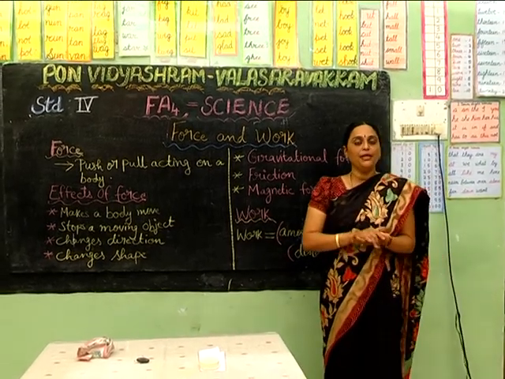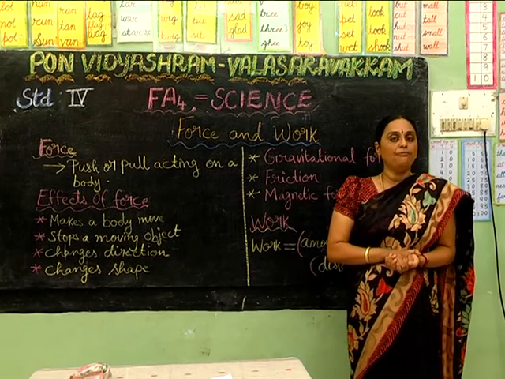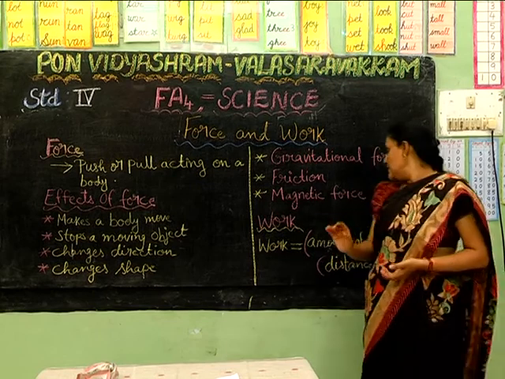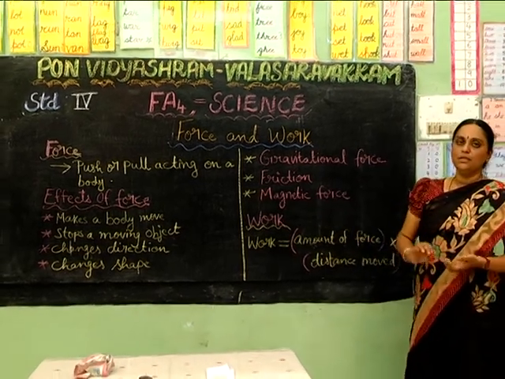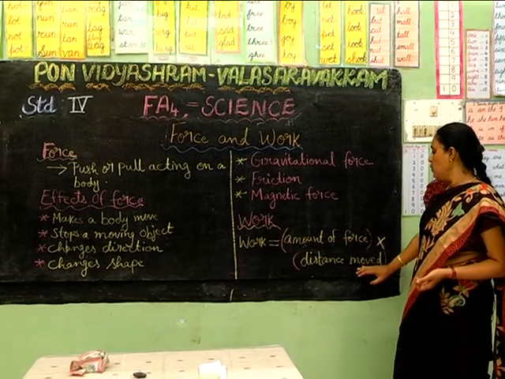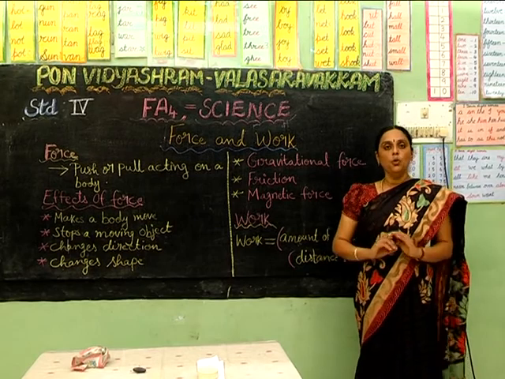But if I carry 5 books and stand still without moving, then I have not done any work because the distance travelled by me is 0. 0 multiplied by any number is 0. So, work is equal to the amount of force into distance moved. If I don't move, the distance travelled by me is 0, so no work is done.